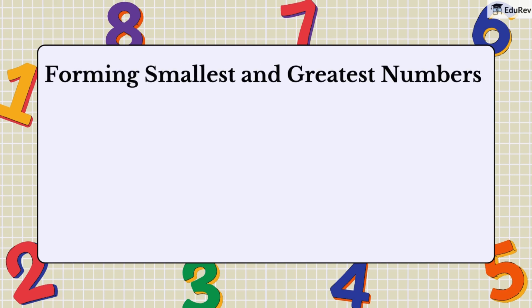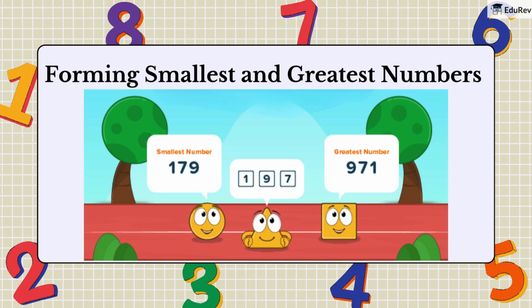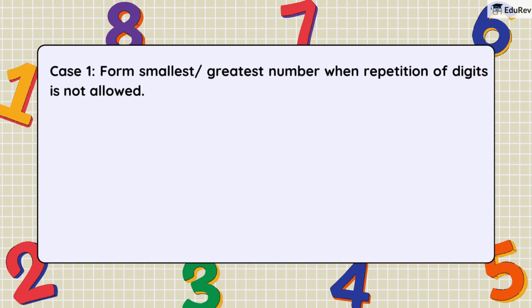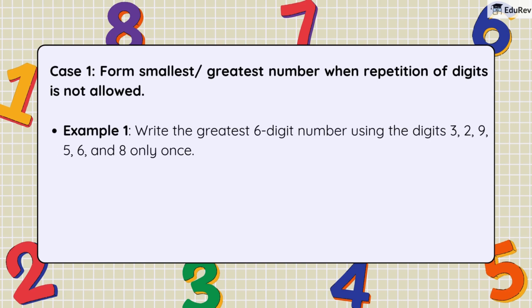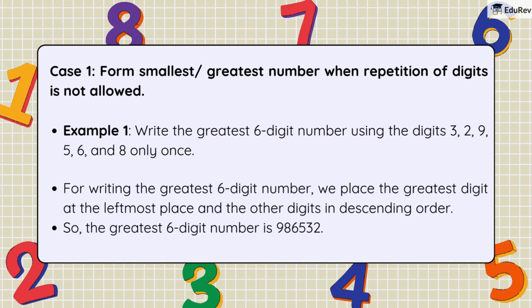Finally, let's touch on how to form the smallest and greatest numbers using a set of digits. Case 1. Form smallest or greatest number when repetition of digits is not allowed. Example: write the greatest 6-digit number using the digits 3, 2, 9, 5, 6, and 8 only once. For writing the greatest 6-digit number, we place the greatest digit at the leftmost place and the other digits in descending order. So, the greatest 6-digit number is 986532.